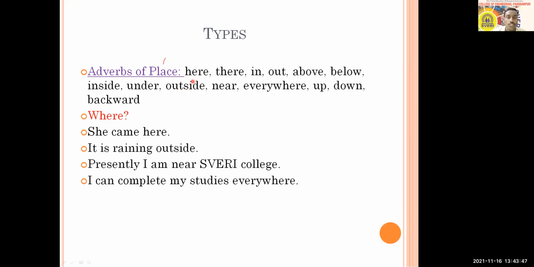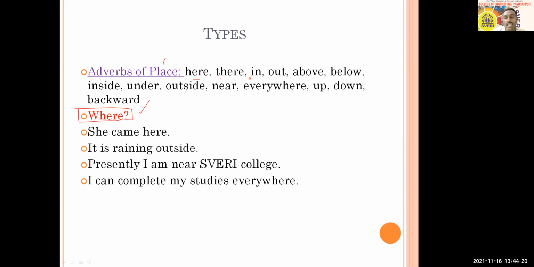Examples mentioned here are: here, there, in, out, above, below, inside, under, outside, near, everywhere, up, down, backward. If you ask a WH question with the word where, the answer will be an adverb of place.